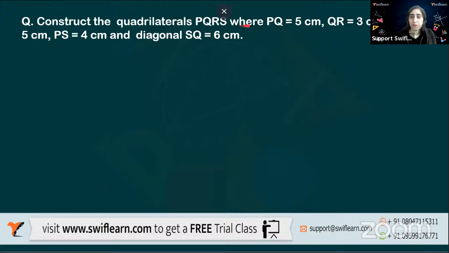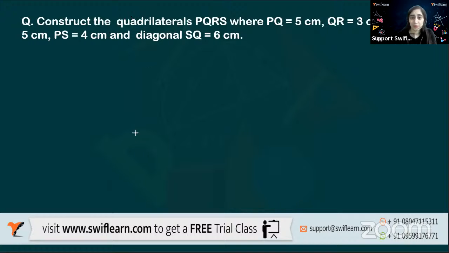Construct a quadrilateral PQRS where PQ is 5 centimeters, QR is 3 centimeters, RS is 5 centimeters, PS is 4 centimeters. So I know all the four sides and a diagonal SQ, which is 6 centimeters. I hope you can draw it. Let's see, can you?